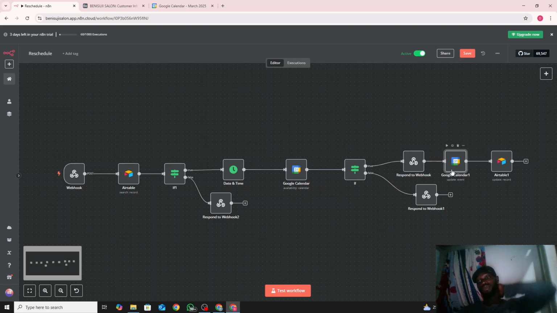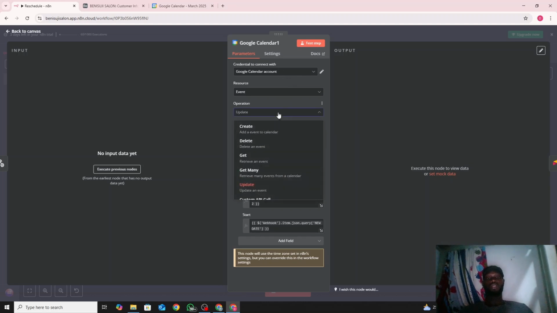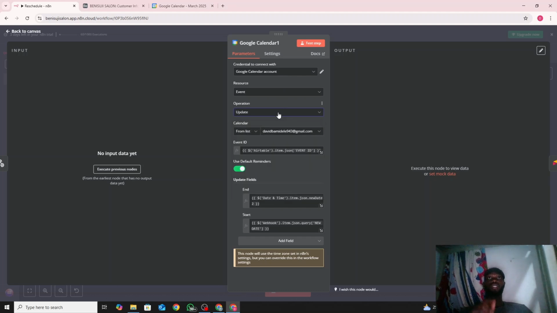So once you send the response back, you update it on Google Calendar. You need to get a Google Calendar, so you connect a Google Calendar events, then update. This time we're not doing create, we're using update because you want to change the date and time there. So the date and time changes and it changes on your calendar too. Let's say before it was on Monday and then you want it to be on Wednesday. It immediately changes it from that Monday to that Wednesday.